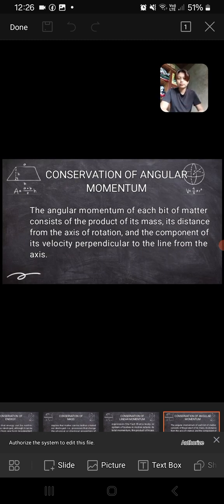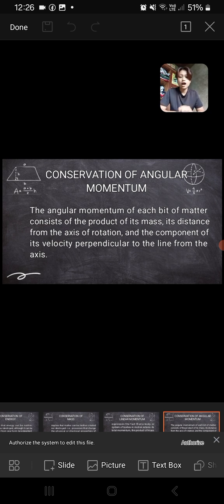And then the fourth one is the conservation of angular momentum. The angular momentum of each bit of matter consists of the product of its mass, its distance from the axis of rotation, and the component of its velocity perpendicular to the line from the axis.